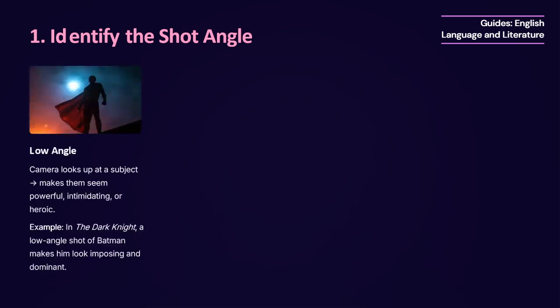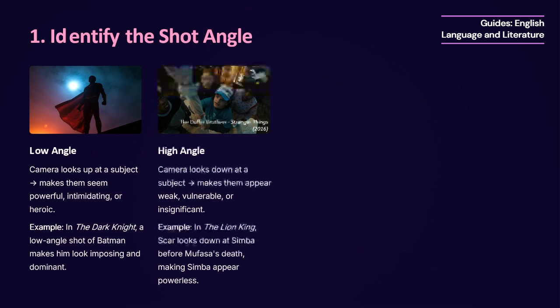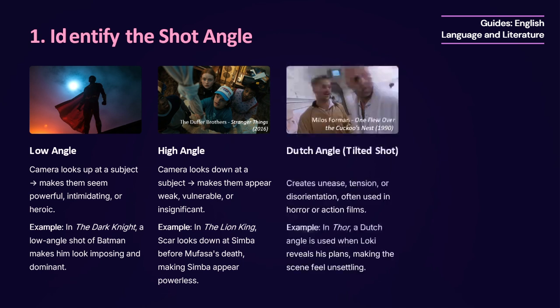Low angle. The camera looks up at a subject. It makes characters appear powerful, intimidating, or heroic. High angle. The camera looks down on a subject. It makes them appear weak, vulnerable, or insignificant. Dutch angle, tilted shot. A tilted frame creates unease, tension, or disorientation. Often used in horror or action films to signal instability or danger.